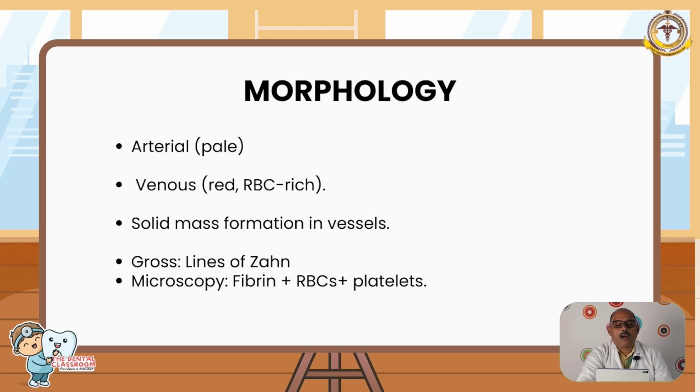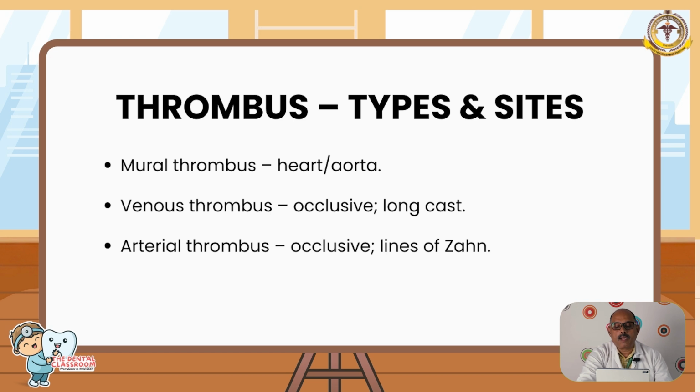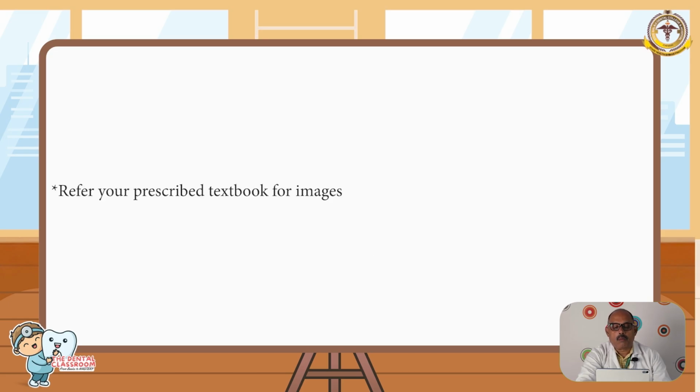Morphology of thrombus: arterial thrombus looks pale because of more platelets. Venous is more reddish in color because of RBCs, and there is a solid mass formation in vessels. What are lines of Zahn? Lines of Zahn are alternating layers of reddish and pale areas which consist of fibrin and RBCs. Thrombus can occur in the heart, when it's called mural thrombus. If it is in the peripheral veins, it's called venous thrombus, and there is presence of lines of Zahn. This is a pictorial diagram of mural thrombi, how it looks in the heart and in the aorta.